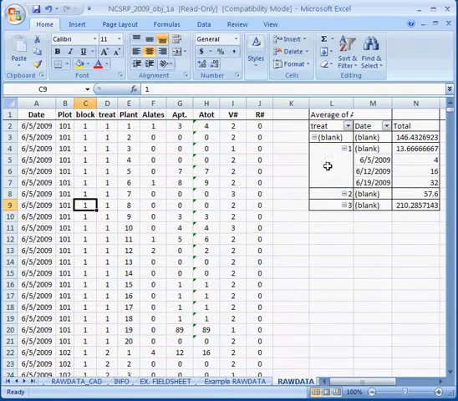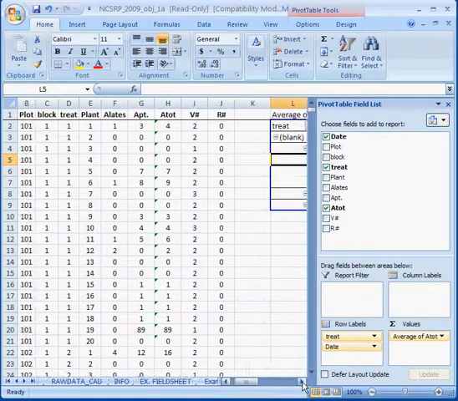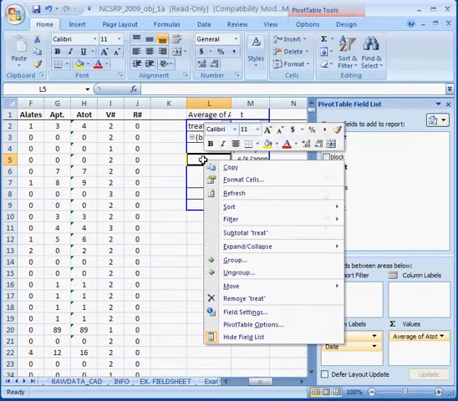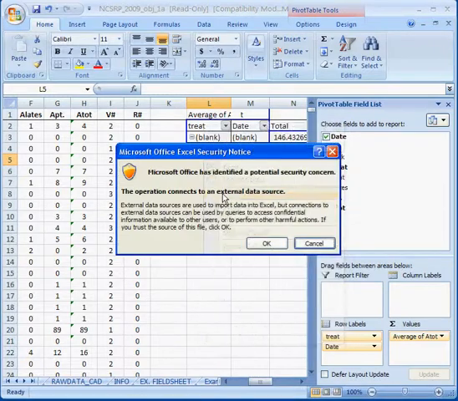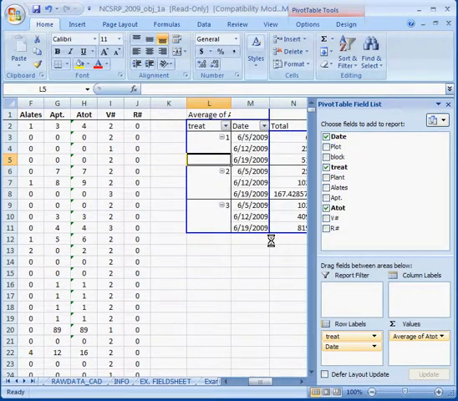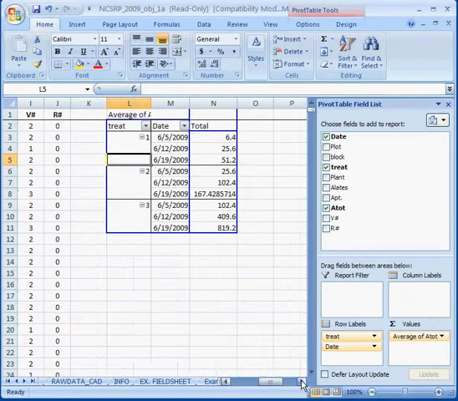You can see it does not automatically update the pivot table until we go into the pivot table. Scroll to the right here, right click, and hit refresh. And then we get a nice little prompt like this. We click OK. That might be just set up for my particular browser, but anyway, it should still work out in the end. So here we've got each of our dates by our treatment.